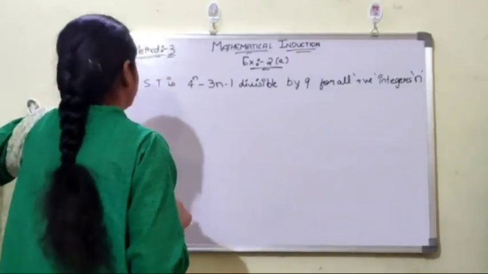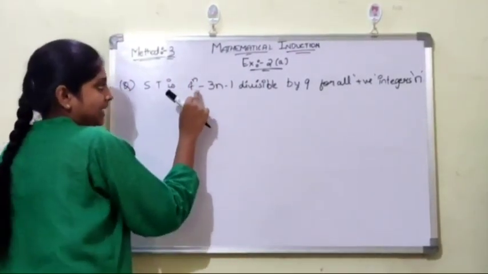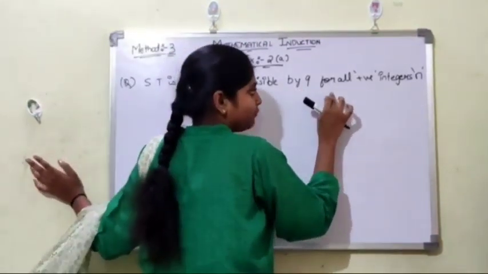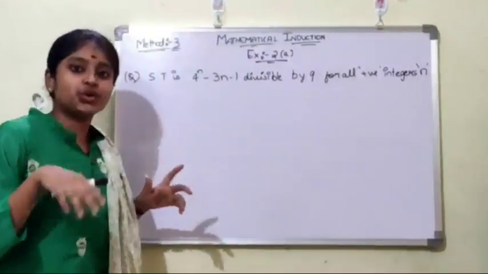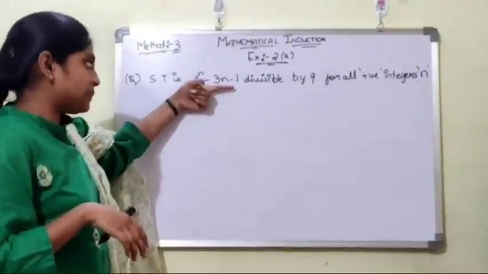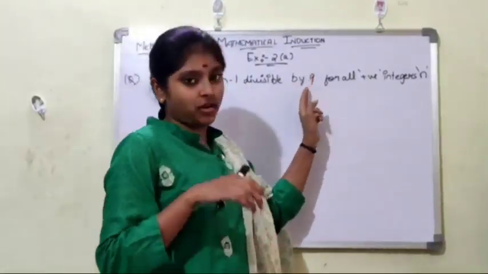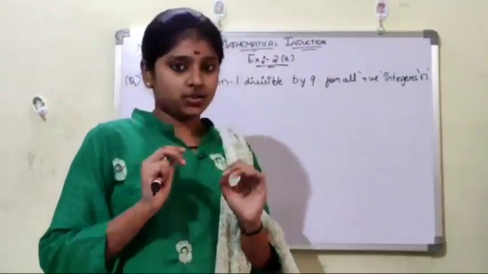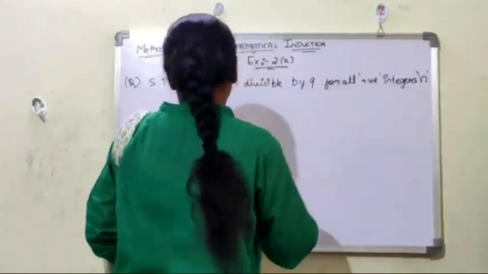Method 3 is: show that 4 power n minus 3n minus 1 is divisible by 9 for all positive integers n. Here we have to show whether the given statement is divisible by 9 or not. We have to prove it for all positive integers n.